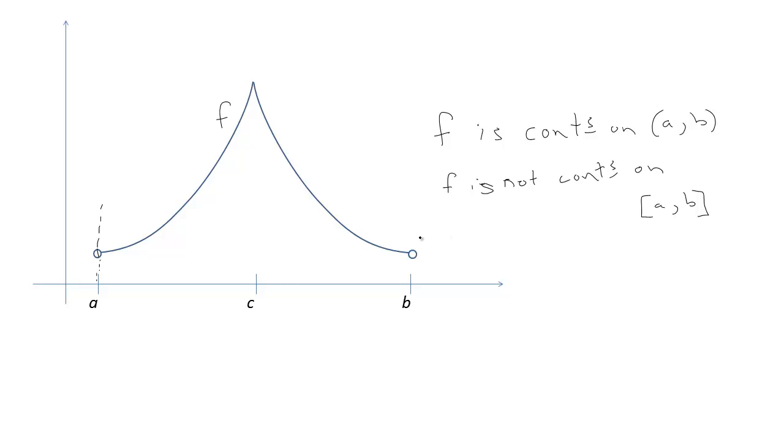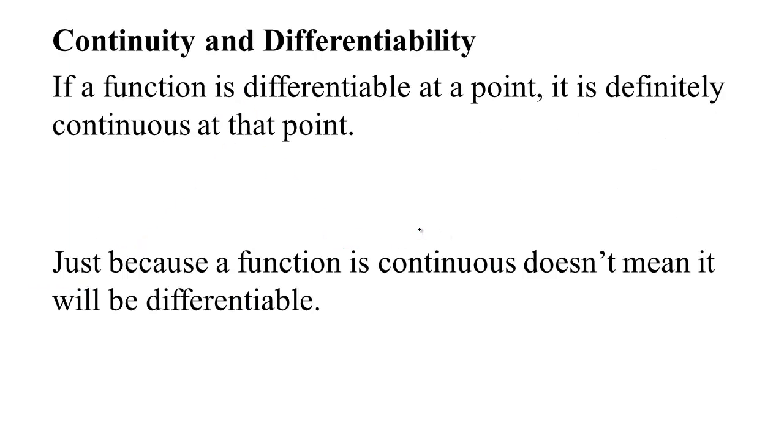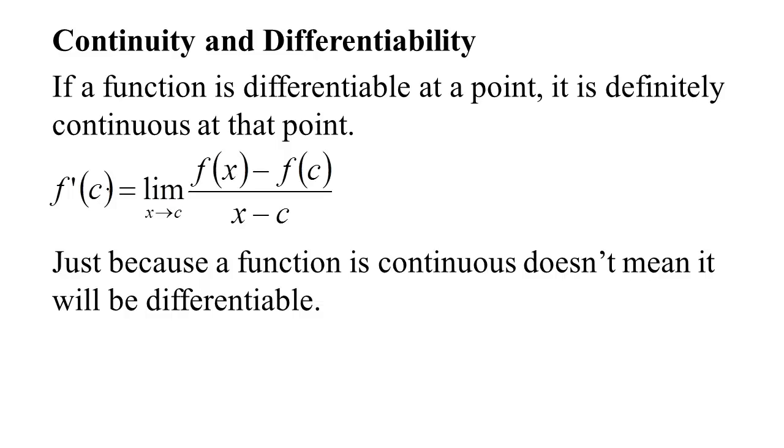So okay, we kind of understand continuity here. Now there's a relationship between continuity and differentiability, and this is how it works. Remember, for a function to be differentiable, this limit has to exist. But this limit, if it's going to have any hope of existing, needs to turn out to be 0 over 0. It needs to be indeterminate so that hopefully it would simplify and we could find some kind of limit. If f of x doesn't get closer and closer to f of c as x gets close to c, then there's no hope of this limit being some finite number.